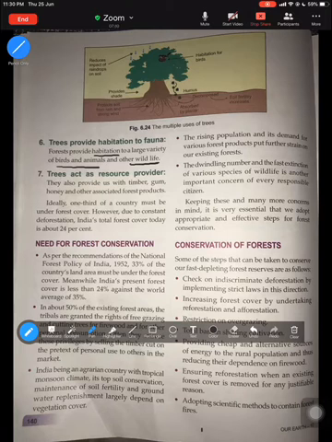and animals. And the seventh role played by forests is forests or trees act as a resource provider in terms of employment opportunities, in terms of economy. Forests play a very, very important role. How does forest play a very important role in terms of economy? We get a lot of valuable timber. Even a lot of forest products are essential products we derive from the forest. And even in our country, where India's total forest cover is decreasing day by day, and it is a matter of concern because forests play a very, very important role in uplifting the economy of a country.